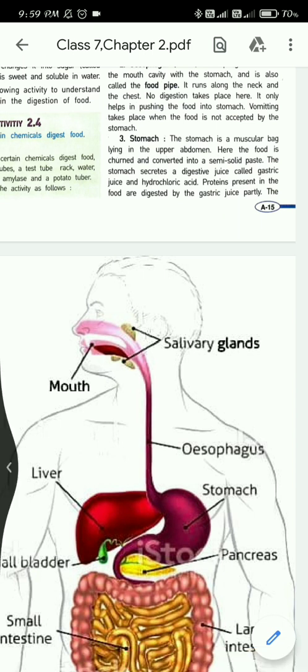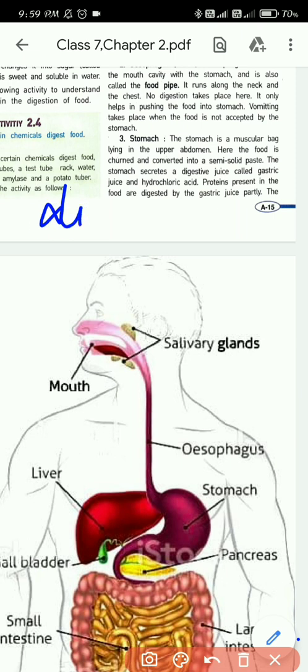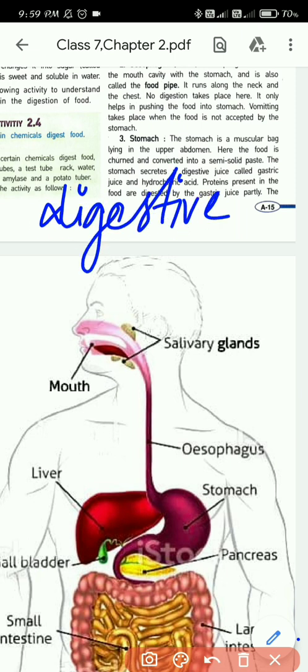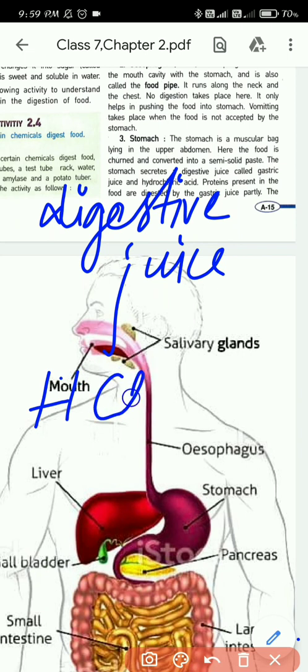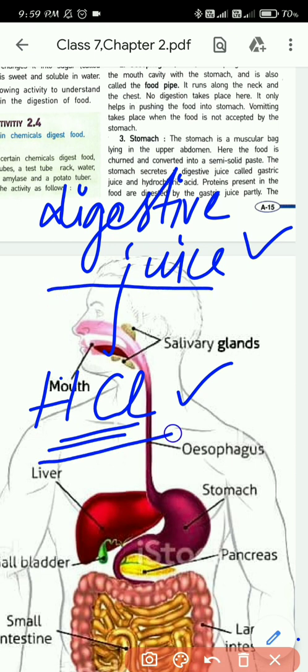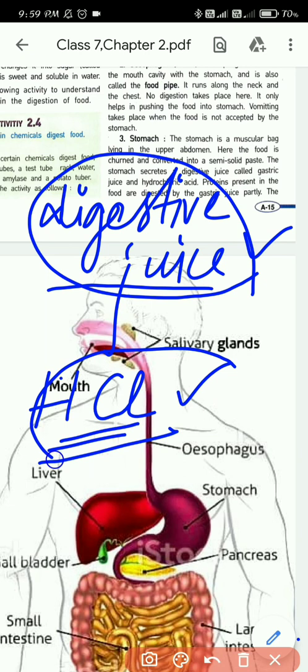The first one is gastric juice, and the second one is hydrochloric acid, or HCl. These are the two things that the stomach secretes, and because of these two things the food can be further digested or broken down.